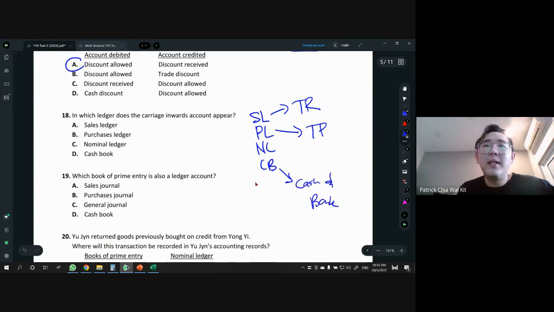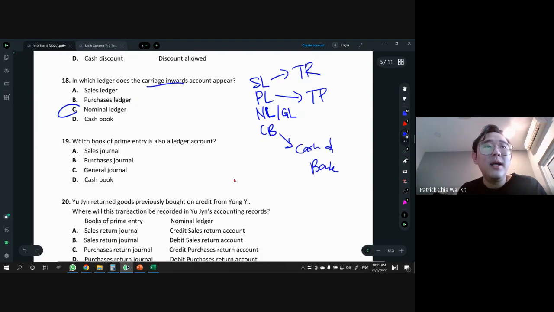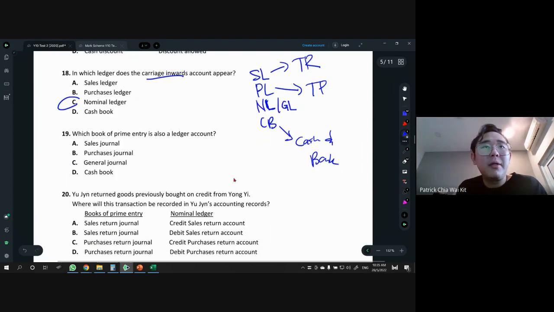That's CB. So what's NL? NL, also known as general ledger, GL. This is everything. NL is like nasi lemak. I remember nasi lemak got a lot of things, right? Everything is inside. So everything is in there except for TR, TP, cash and bank. So carriage inward is not TR, not TP, not cash and bank. Therefore, the answer is going to be under nominal ledger. Easy.